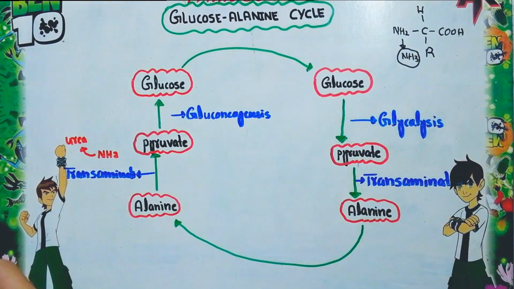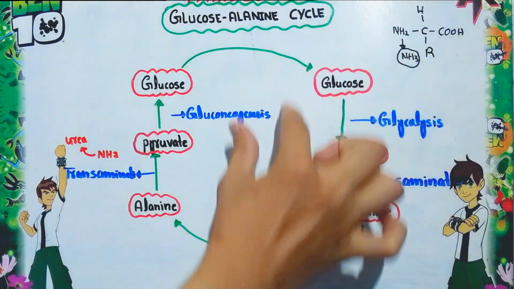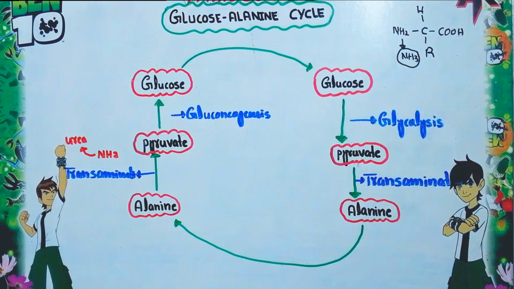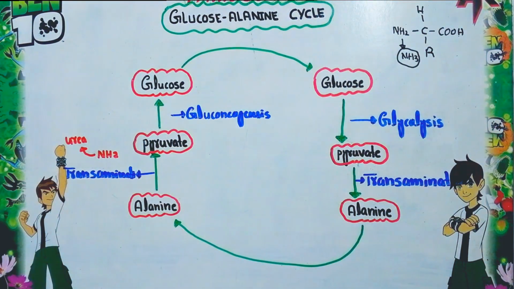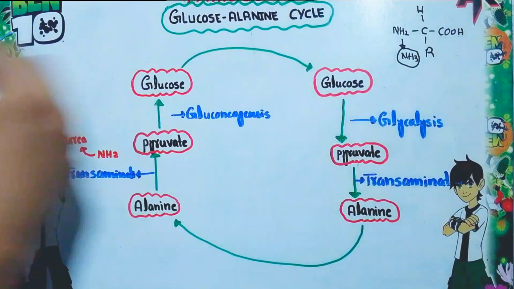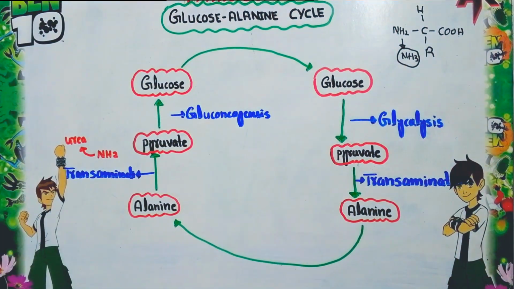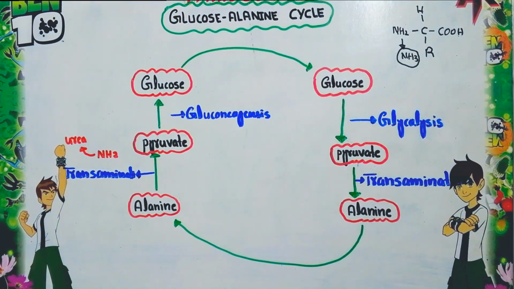So this is glucose. This glucose is broken down into a 3 carbon compound, that is pyruvate. This overall process, the conversion of glucose into pyruvate, is known as glycolysis. Now in the skeletal muscle, the breakdown of amino acids also occurs. This is the overall structure of an amino acid: this is the carboxylic acid group, this is the amino group, this is the alkyl group, and this is simply hydrogen. When the metabolism, or catabolism, of the amino acid occurs, ammonia is released. This ammonia is toxic when it is present in a cell or tissue.